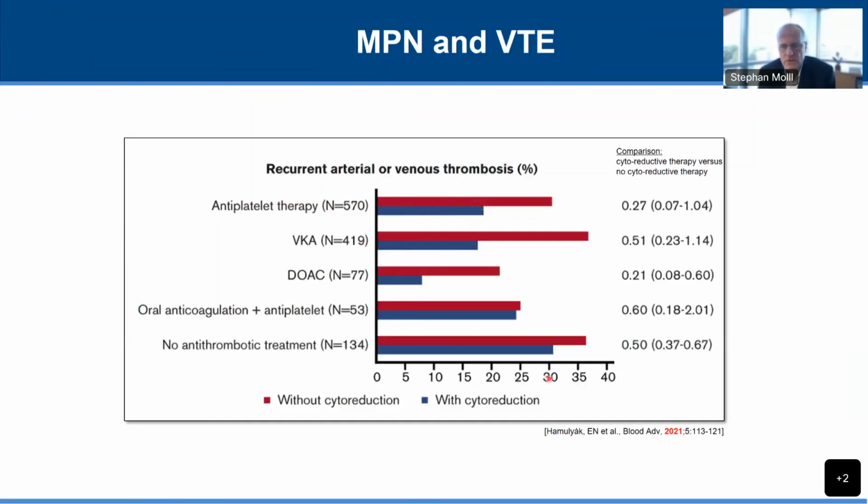This is 30% recurrent thrombosis in any of these therapies. Antiplatelet therapy, high failure rate. Vitamin K antagonist therapy, high failure rate. DOAC, high failure rate. And double therapy, even higher failure rate. So even though we give anticoagulation, we need to keep in mind there is a high failure rate.